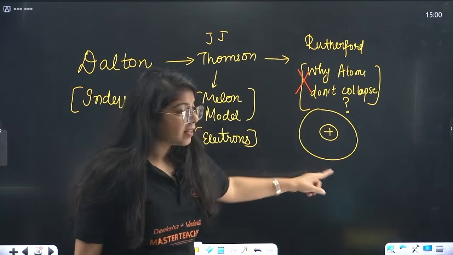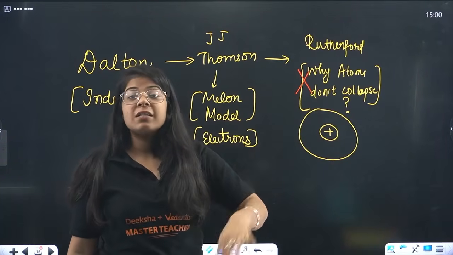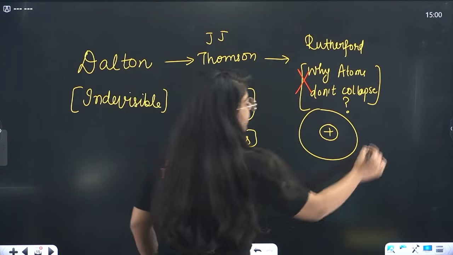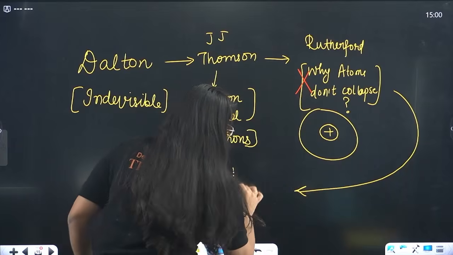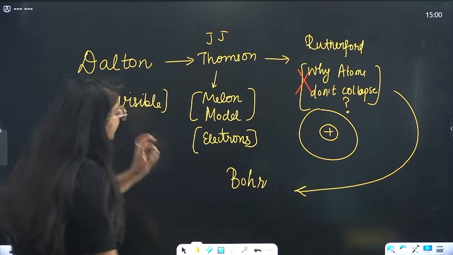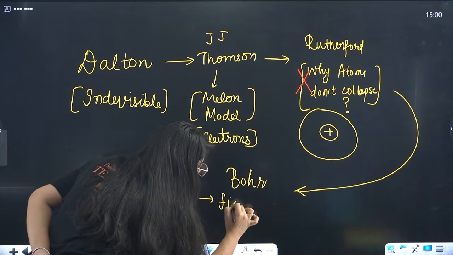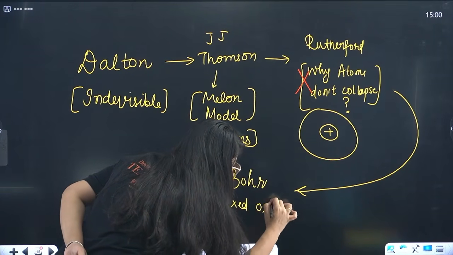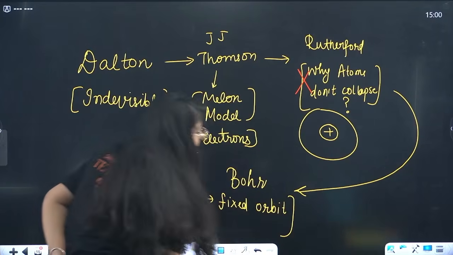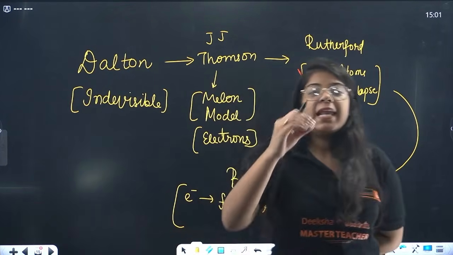As the electron is accelerating, it should lose energy and collapse into the nucleus, but it doesn't. Why? That was then answered by Niels Bohr, who said that electrons revolve in fixed orbits around the nucleus, and they all have fixed energy levels. They are called K, L, M, N.